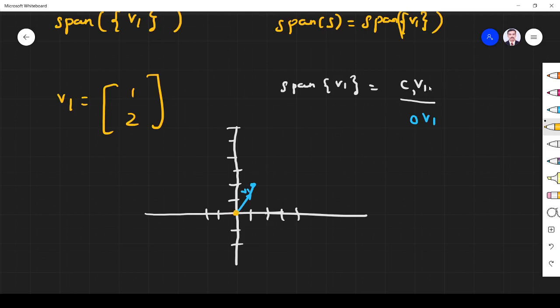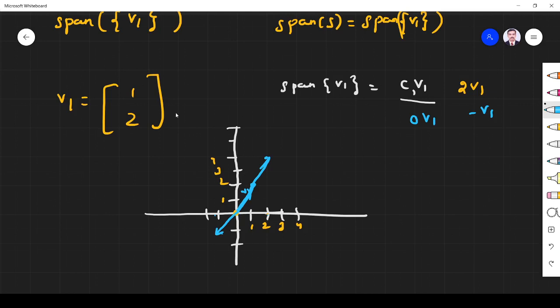This c may take any value. Another combination is 2 v1. 2 v1 means (2, 4). So x is 2 and y is 4, so (2, 4) will be here, and it will go like this. I can write another linear combination, minus v1, the opposite. That is (minus 1, minus 2), and it will come here like this.